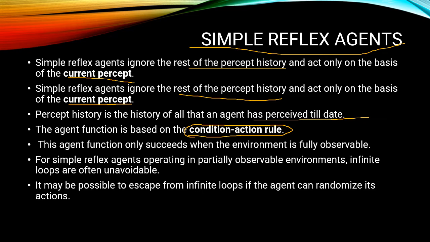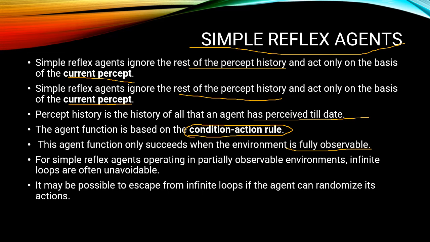That is called the condition action rule. So this simple reflex agent is totally based on the condition action rule. These agent functions only succeed when the environment is fully observable.